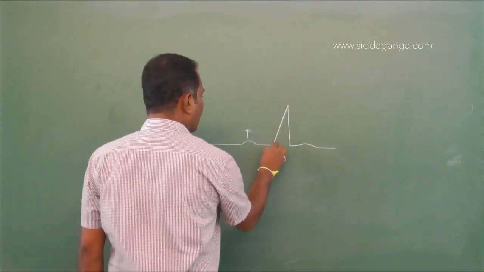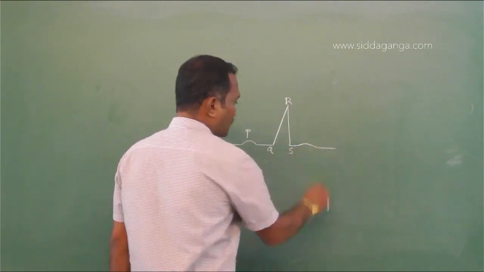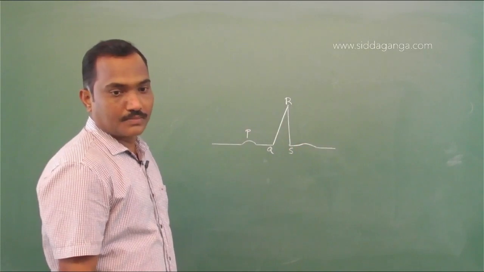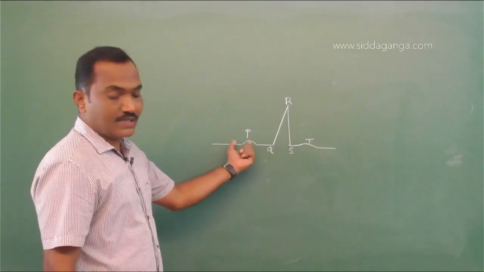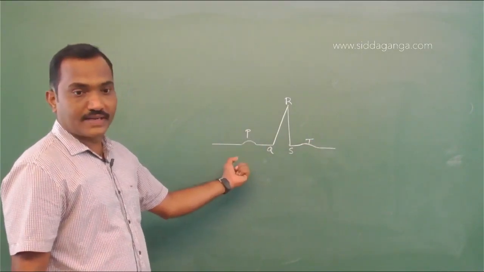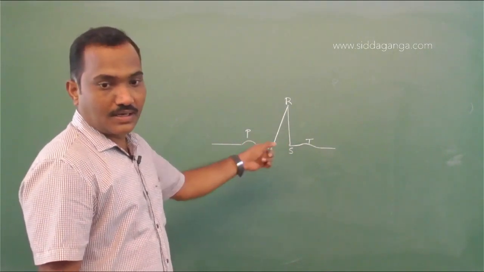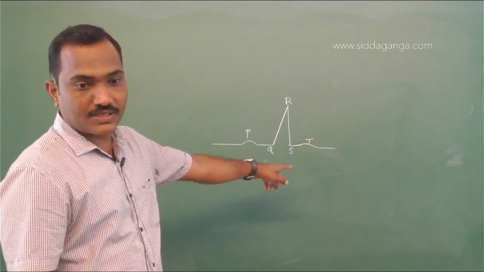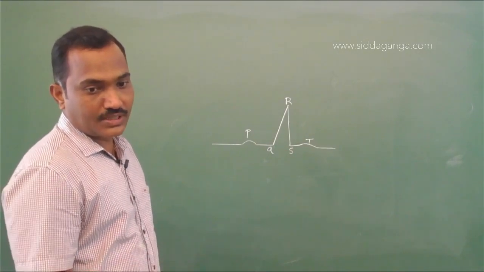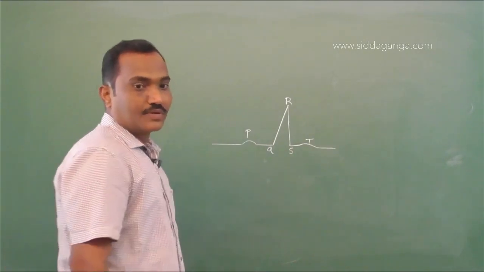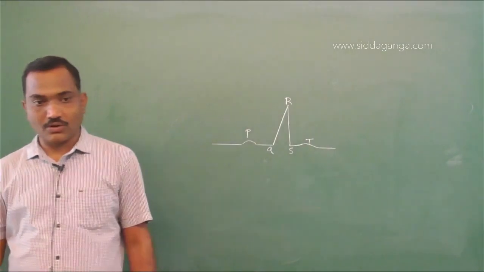So we have P, Q, R, S and T. P represents the contraction of both the atria, QRS represents contraction of both ventricles, and T is the wave that represents the end of systole. So systole is contraction and diastole is the relaxation. So P wave as contraction of only atria, that's the wrong statement. So statement A is wrong.